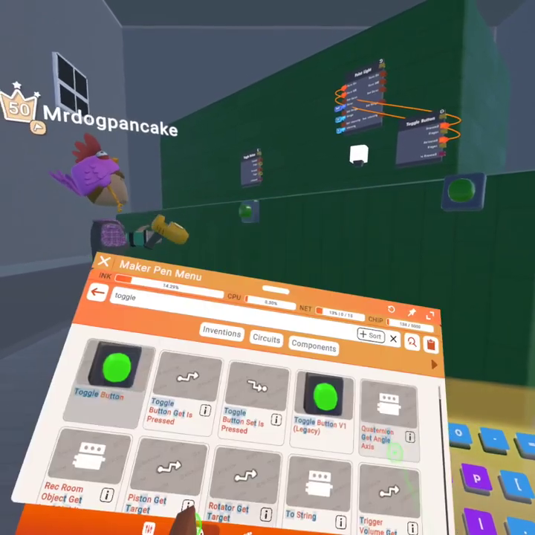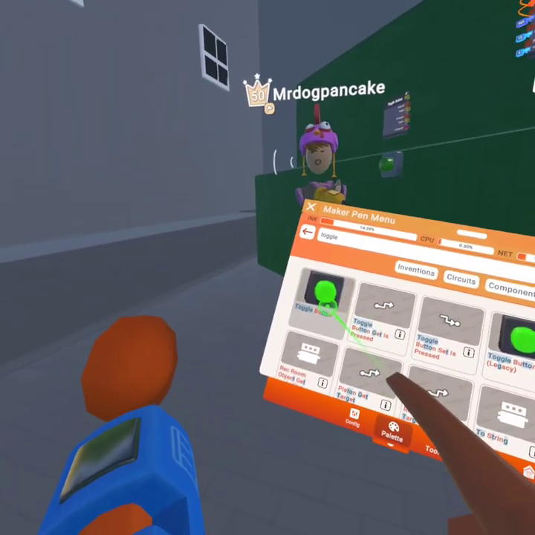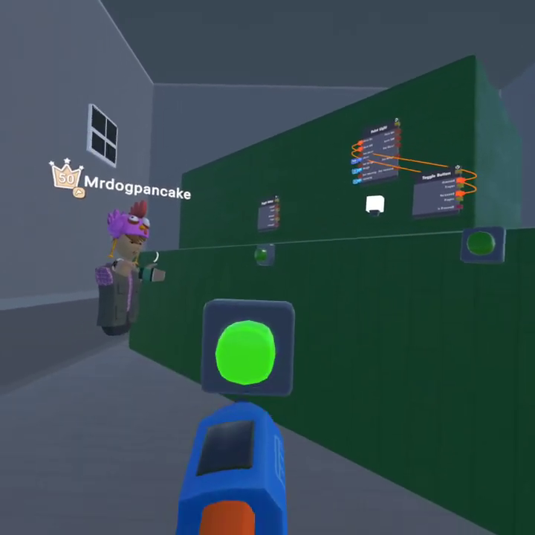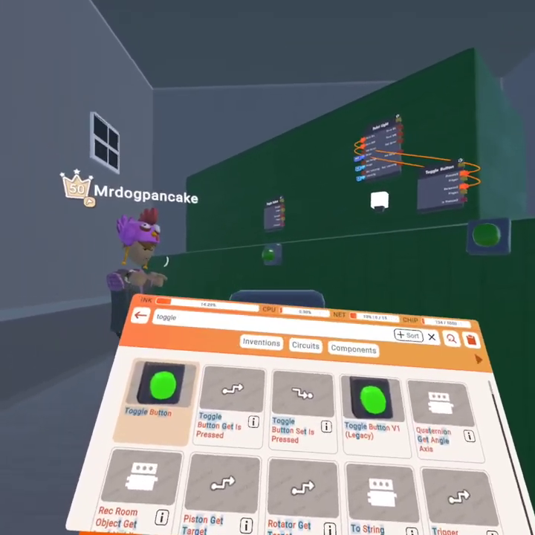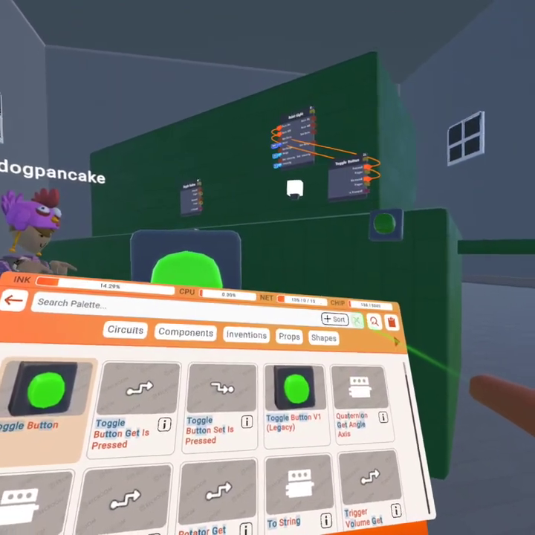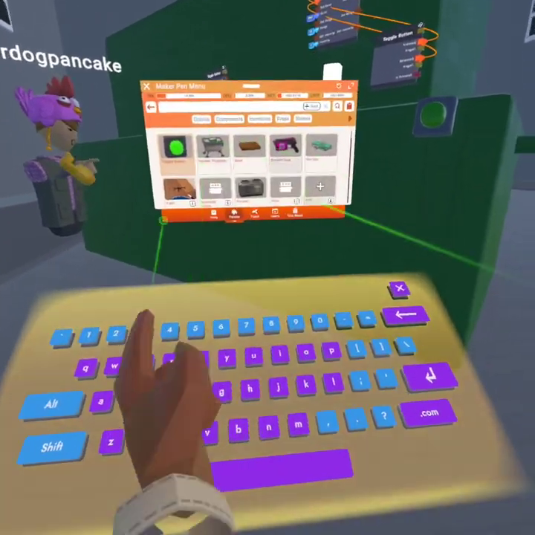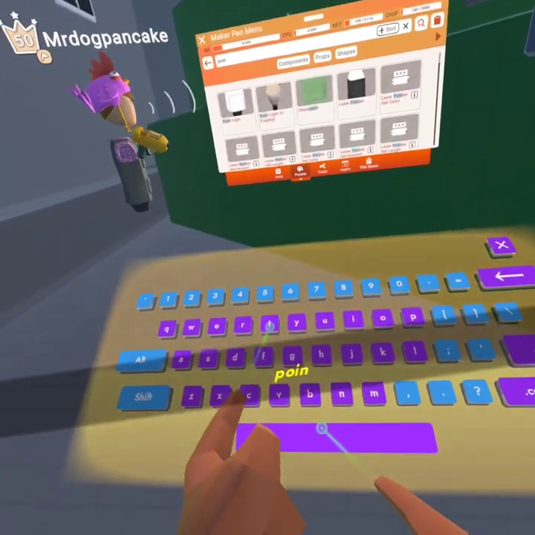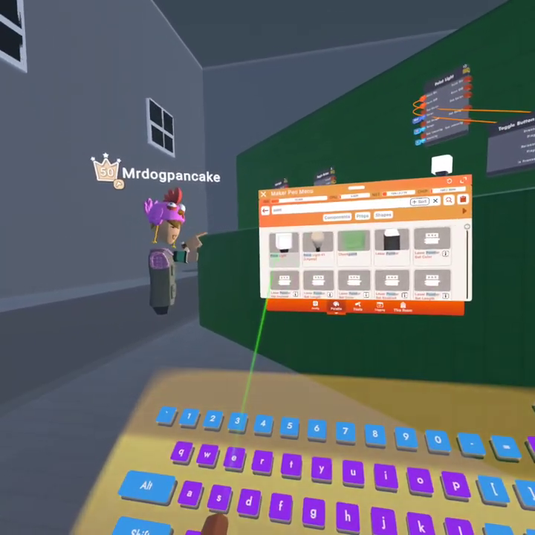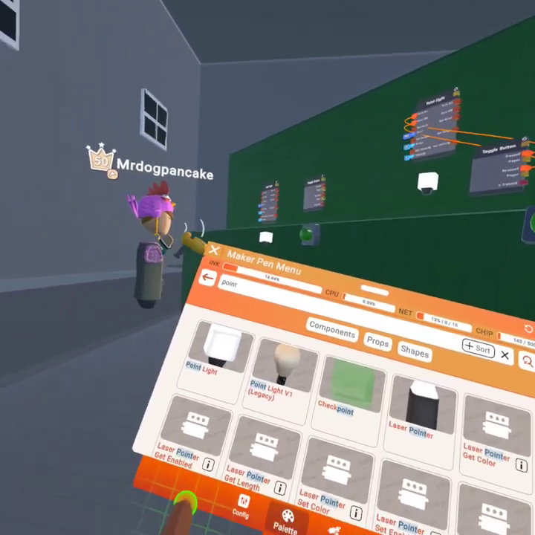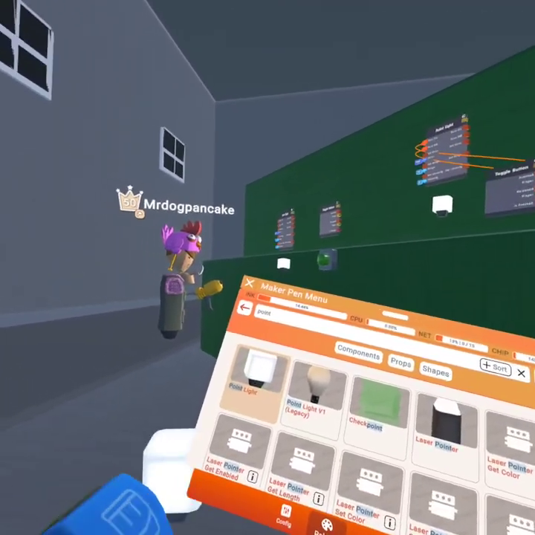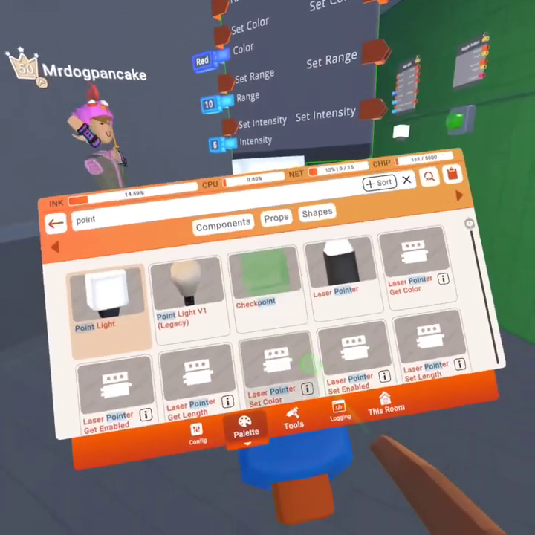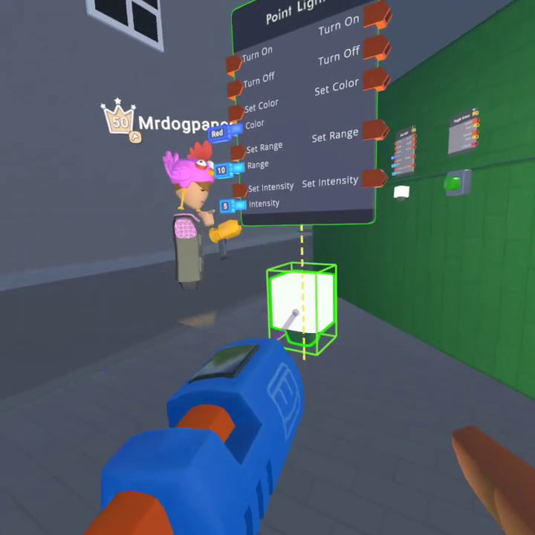Just toggle button. So when you have this toggle button out, search up point light. After you get your point light, you're like, oh, come on, this is dumb, look at it. It's already white. You can configure it and turn emit off. Oh, that just turns emit on.